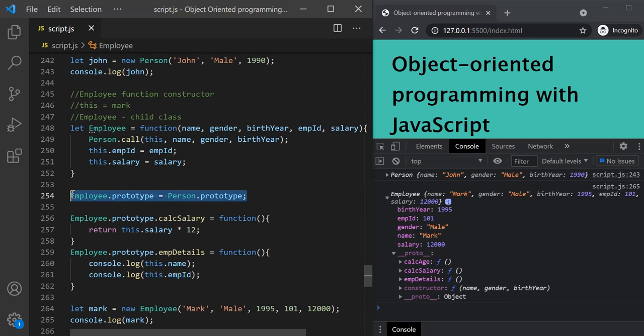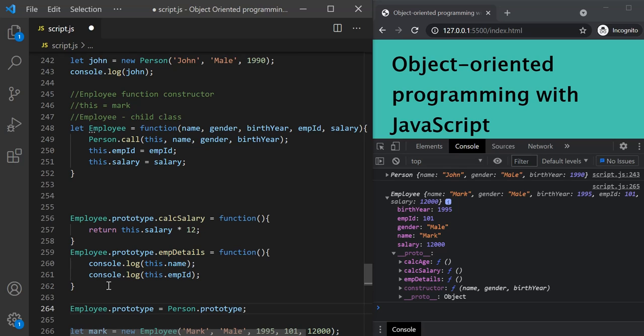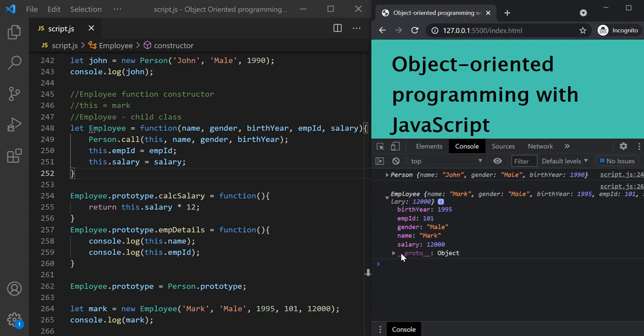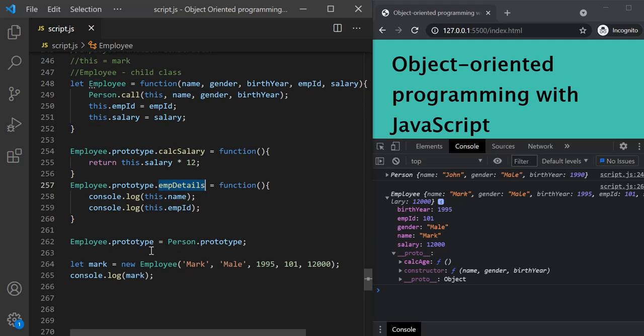Now if I do it after attaching these methods, so let me cut it from here and attach it after attaching these methods to the prototype of child object. What will happen in this case? If I save the changes, you will notice that now in the proto property we have only calc age method. We don't have calc salary and employee detail methods. Why is that? That is because after setting these methods on the prototype of employee, we are changing the prototype to the prototype of person.